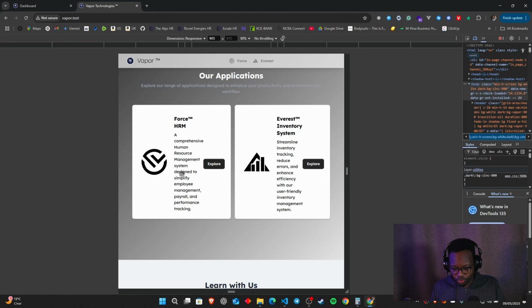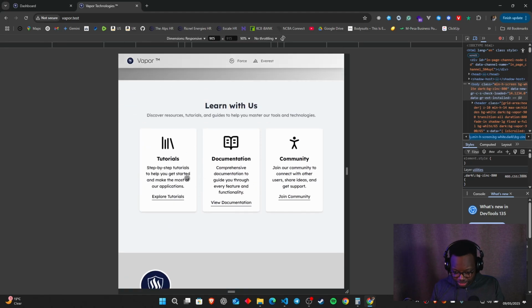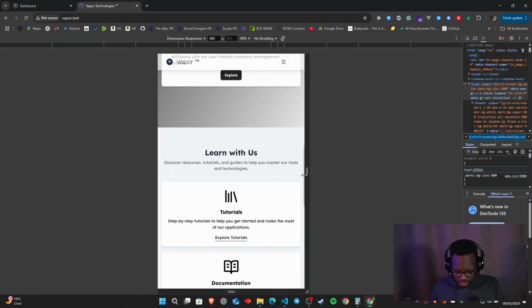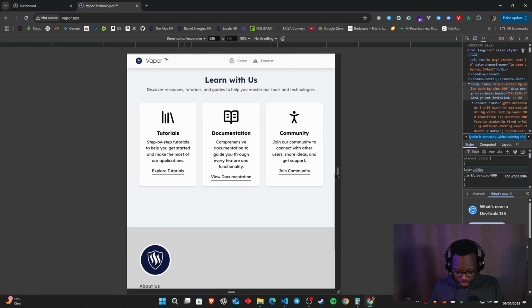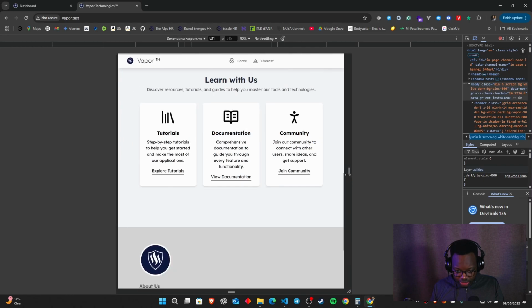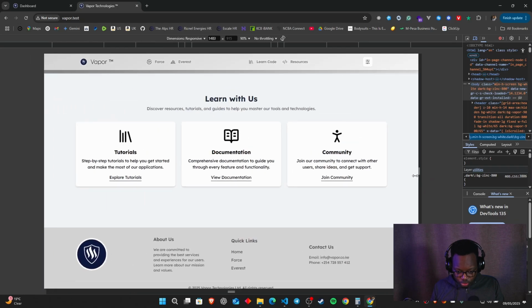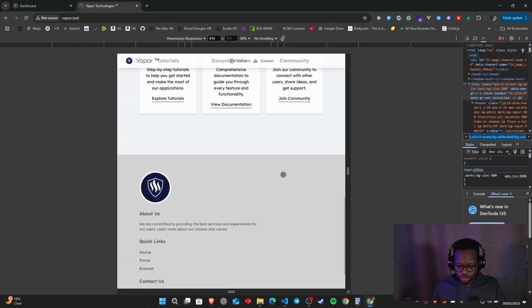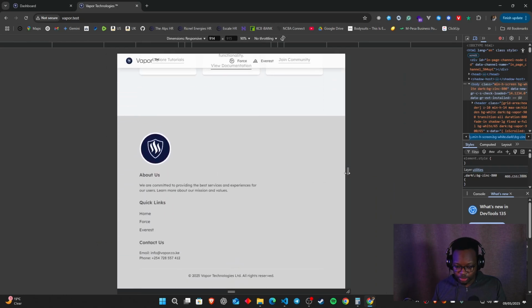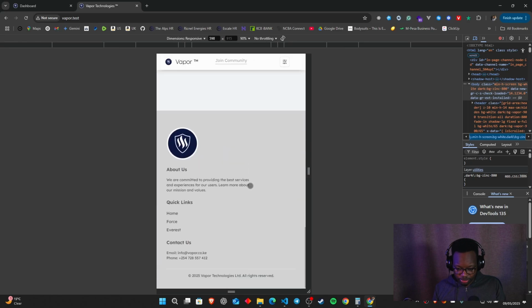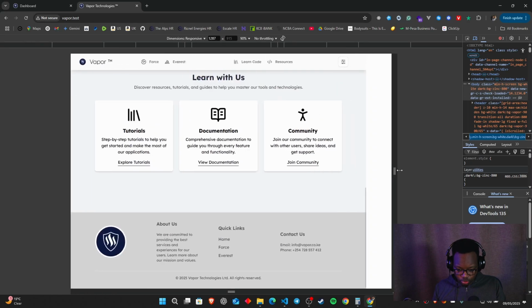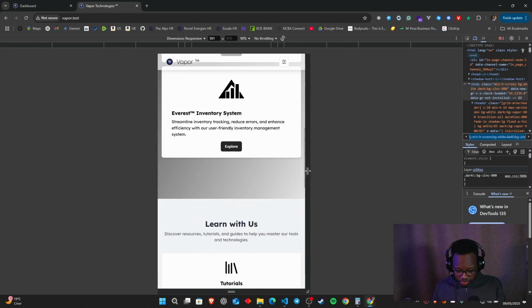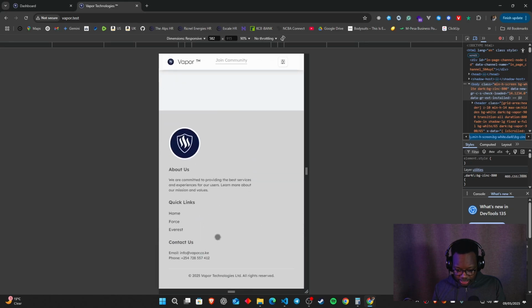You can also see that these items over here also change with the change in size from mobile to desktop. And of course, people will want to see this on the tablet. I'll probably do the tablet sizing as well, but you can see the footer also changes depending on the screen size. And yeah, that's essentially that.